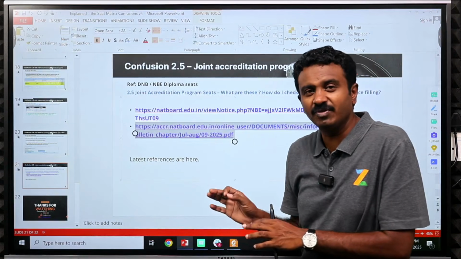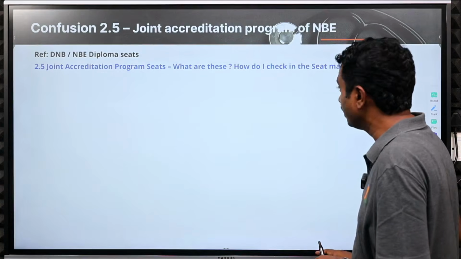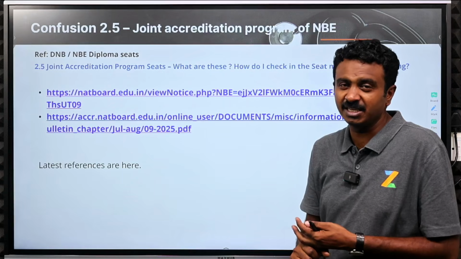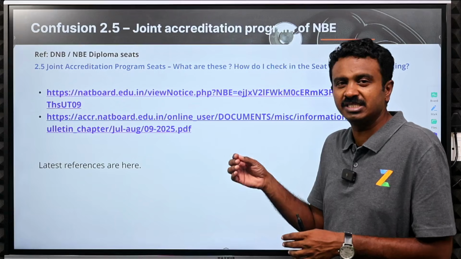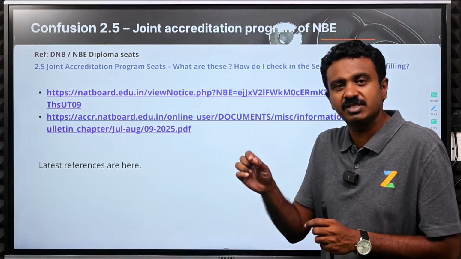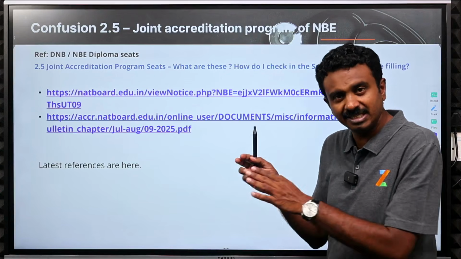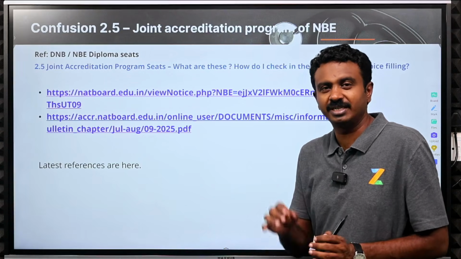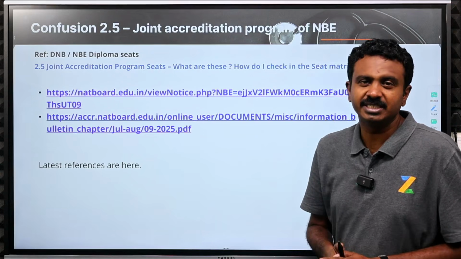The only thing that we wanted to mention here is, in case you want to know which ones are the joint programs, we have a way in ZyNerd. It will not be available in the MCC or in the seat matrix. We have mapped it separately, and for these 21 institutes' seats which are joint programs, you will see them under the joint tag. For those institutes within these 22 which are not offering joint, you will see them without the joint tag or name. You can find it by just typing joint in the institute name.